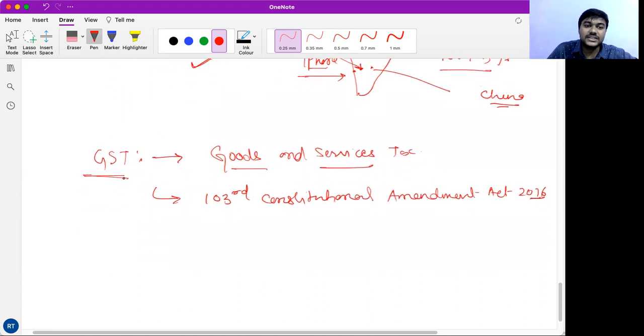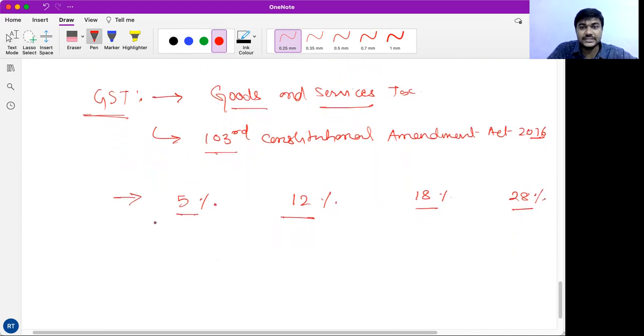Goods and services tax is a federal tax where both state and union government jointly levy it or jointly appropriate it. Now, we have to understand that there are 4 slabs, that is 5%, 12%, 18%, and 28%. Different categories of goods or services are kept under these slabs.